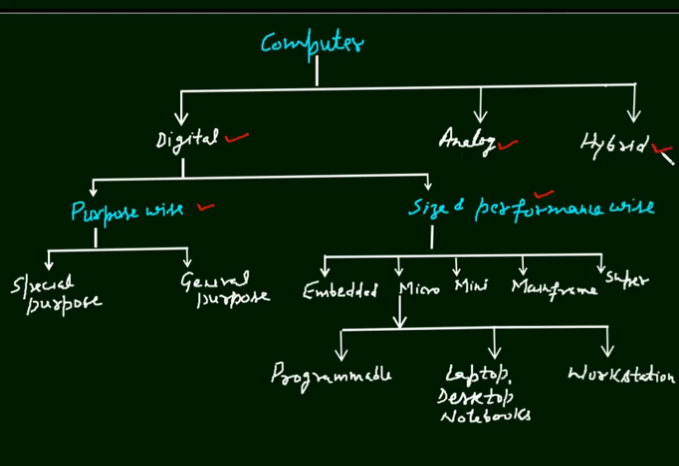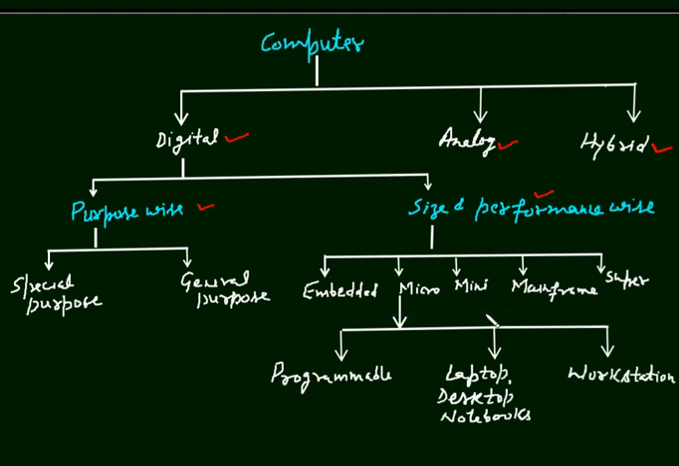And the hybrid types of computers are those computers which consist of both digital and analog. It means these computers can make measurements as well as calculations. Students, our main focus will be on microcomputers, on this category, which are programmable, and the computers which we generally use: laptop, desktop, notebooks, and the workstations.